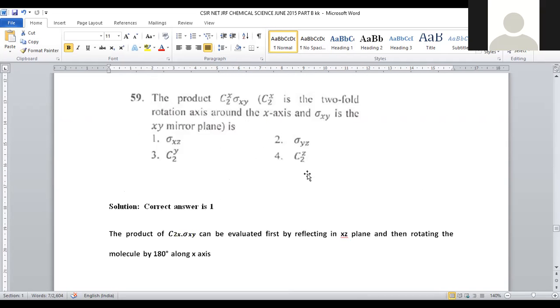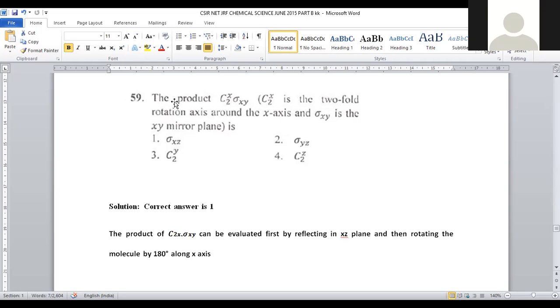Let us move on to question number 59. It is a part of group theory. The product C2(x) times sigma xy, where C2 denotes a twofold rotation axis and x means around the x-axis. A twofold axis of rotation will be there around the x-axis, that is C2(x). And sigma xy is the xy mirror plane. Sigma denotes a plane of symmetry. Where is the plane of symmetry? Towards the xy plane, that kind of plane.